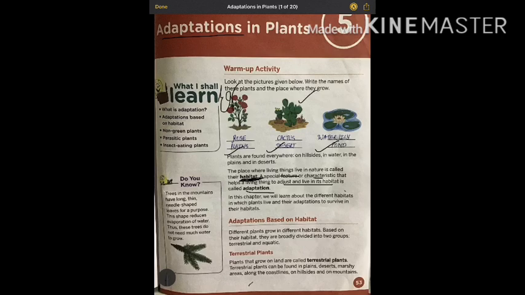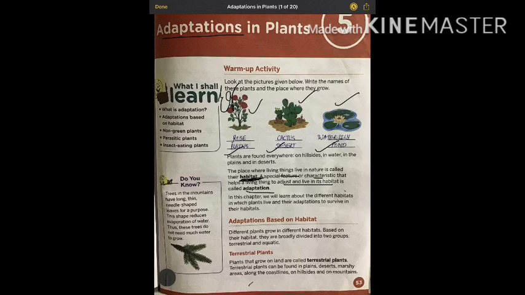You can see cactus. Cactus is adapted to live in dry desert. Rose is adapted to live in plains and it needs a lot of water. Cactus doesn't need a lot of water. Water lily is adapted to live in water. It is an aquatic plant. Okay, so all these have special features to live in this environment. Cactus cannot live in water. Water lily cannot live in desert. So they have special characteristics with the help of which they are able to live in their habitat.